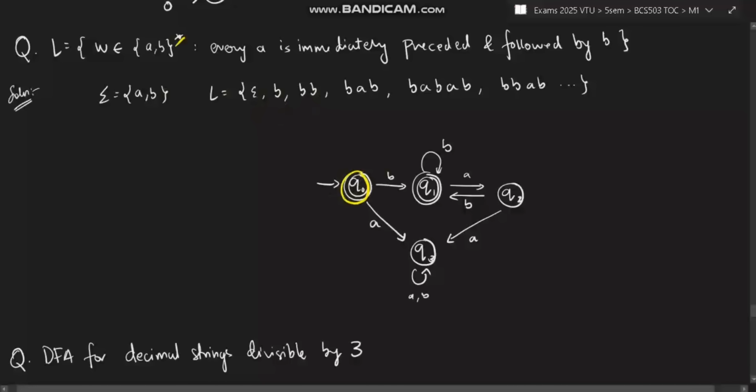Null means firstly only you will have a double circle, which is the final state, and you can have a B here which goes to this state, and then you can have n number of B's here. The question can come, why I cannot take n number of B's here?